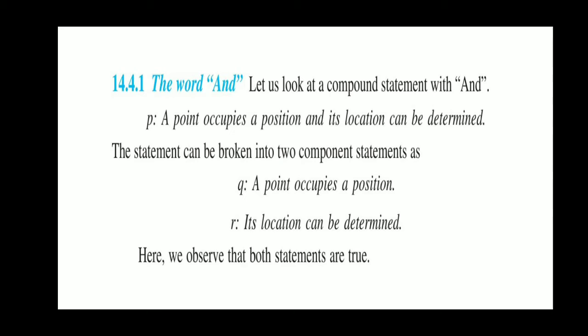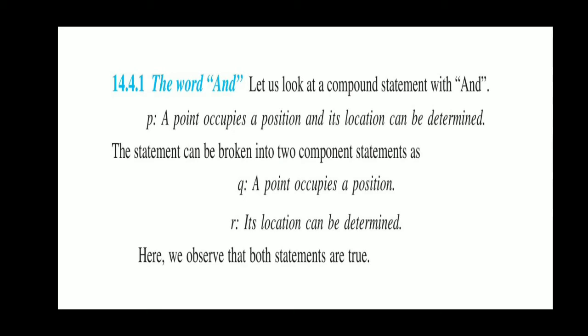Now we have the word "and". Suppose I give an example: a point occupies a position and its location can be determined. It means there are two components here. First, a point occupies a position, and second, its location can be determined. Here we can see that both the statements are true.